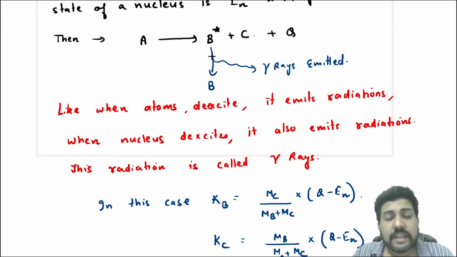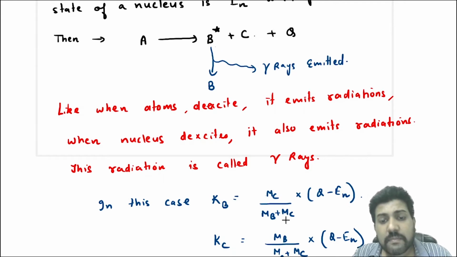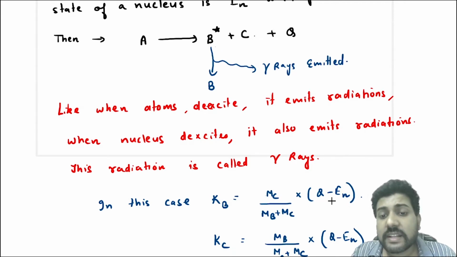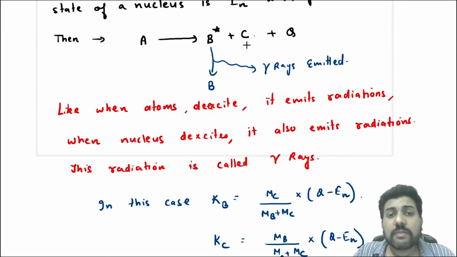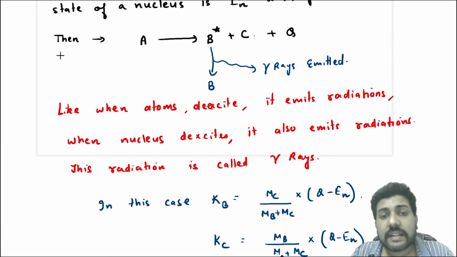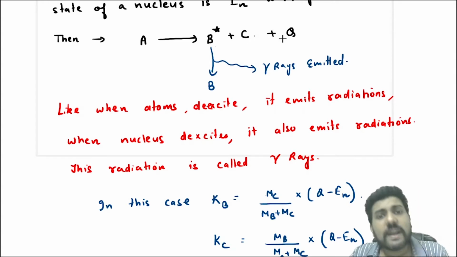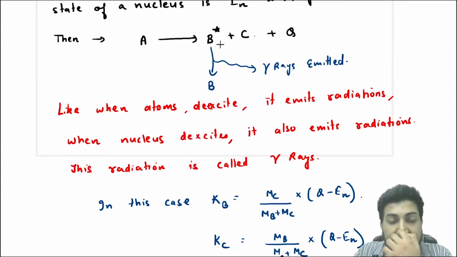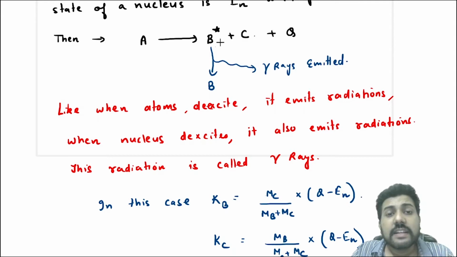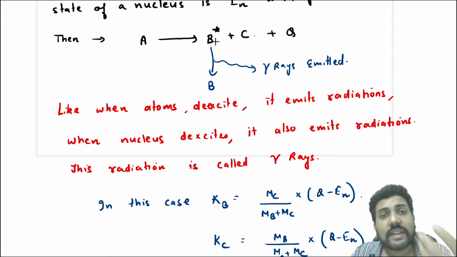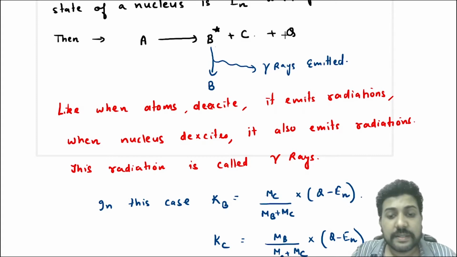So this time Kb will be equal to Mc by Mb plus Mc into Q minus En, and Kc will be equal to Mb by Mb plus Mc into Q minus En. Understood? Initially we were saying that the energy Q value is distributed in the form of kinetic energy. Now we will say that the energy Q minus En is distributed in the form of kinetic energy, and the reason being some amount of energy was required to excite the nucleus, and that energy came from this Q value only.